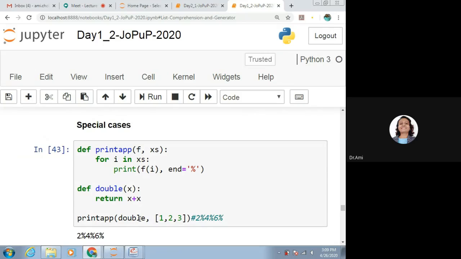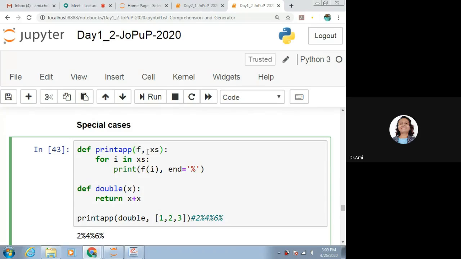Now, we want to see some examples. So, what is that? Def print app, f comma xs. For i in xs, print f of i, and end is equal to percentage. This we are using because we do not want to have backslash n for print, but we want to continue on the same line.